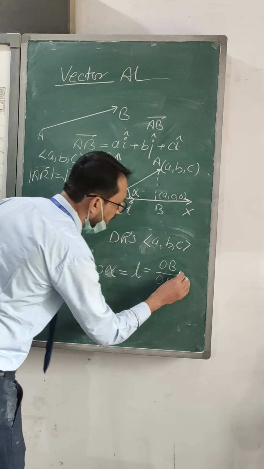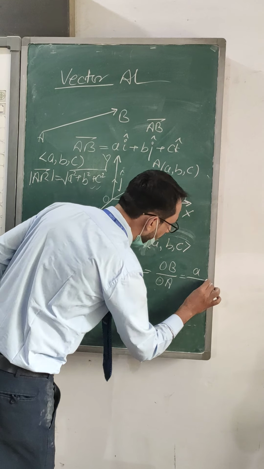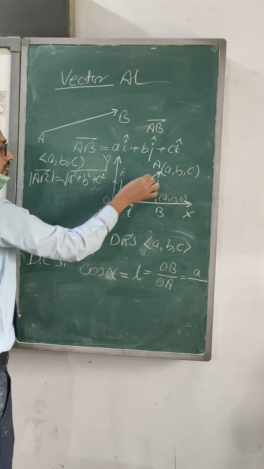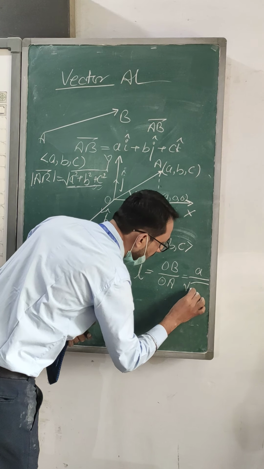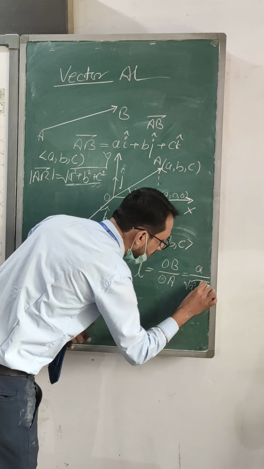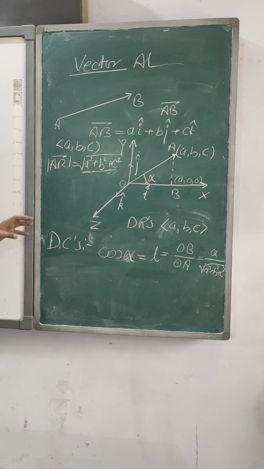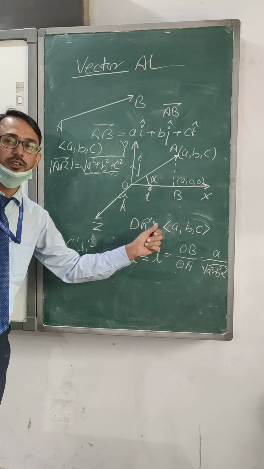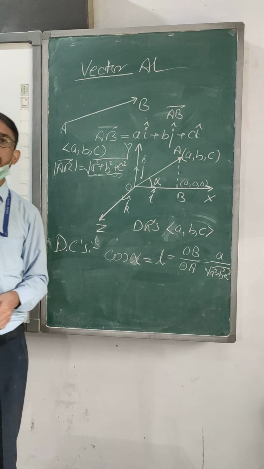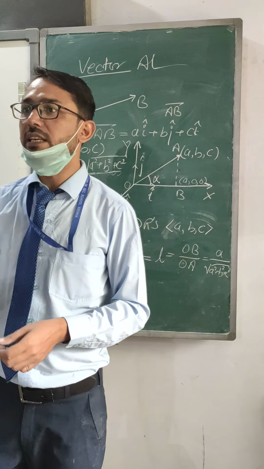Therefore, OB will be the distance or length A, upon OA, which is under root A square plus B square plus C square. This is the cosine of the angle. Means the direction cosine of x-axis is A upon under root A square plus B square plus C square.